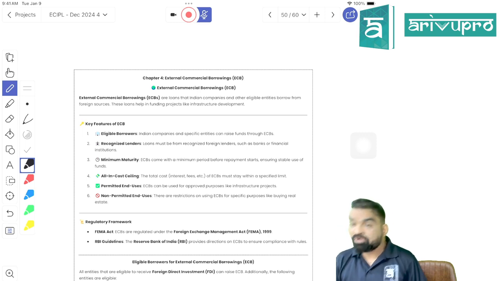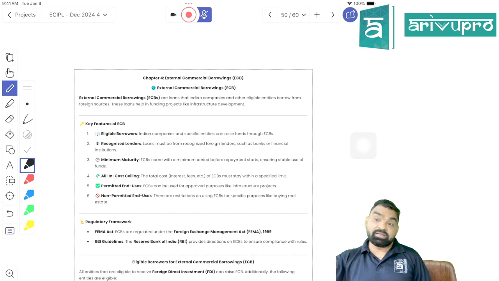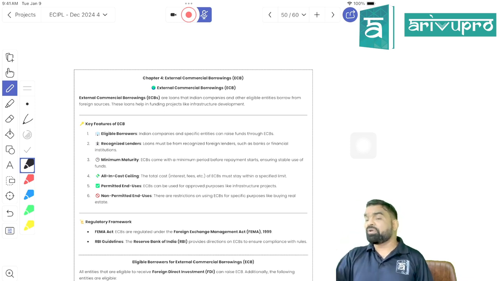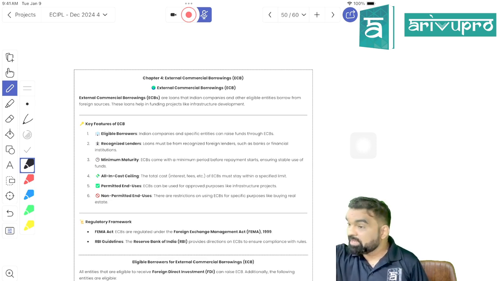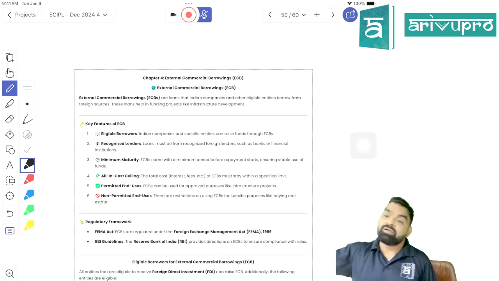Until and unless otherwise provided, if nothing is provided expressly, then a loan having a maturity period of less than 3 years will not be an ECB. It will be a current borrowing regulated as a current account transaction, right, students?